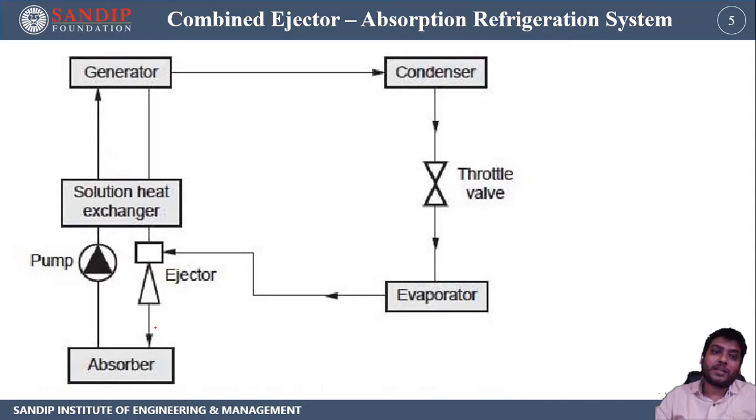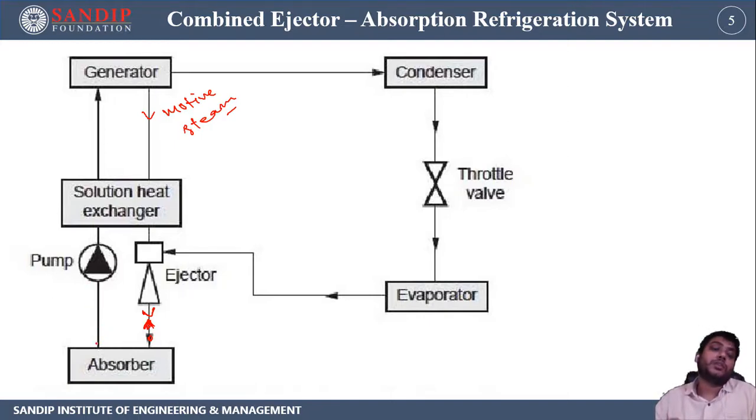Now from the ejector, the stream from the evaporator mixes with the motive stream that comes from the generator. This arrow is right. Over here there is a motive stream. The motive stream mixes in the ejector and then it goes to the absorber, where it is absorbed, and there will be a